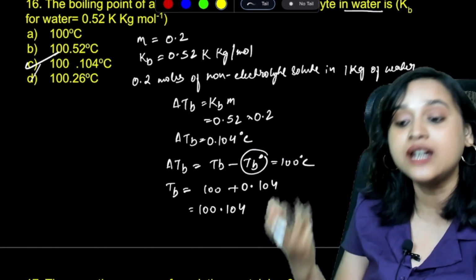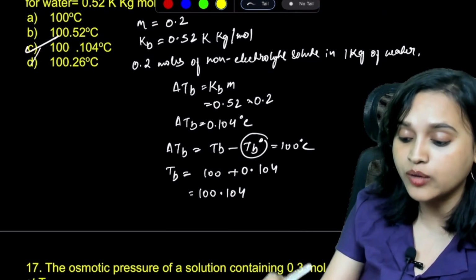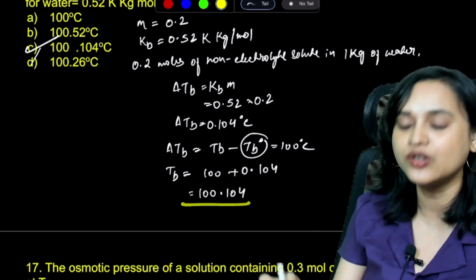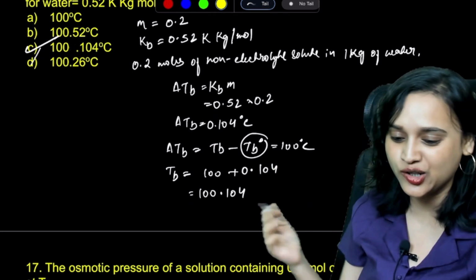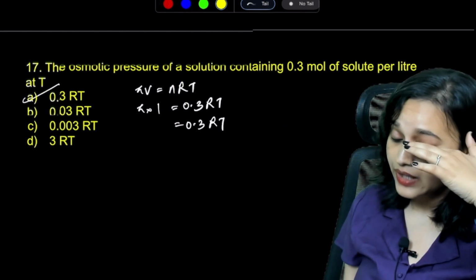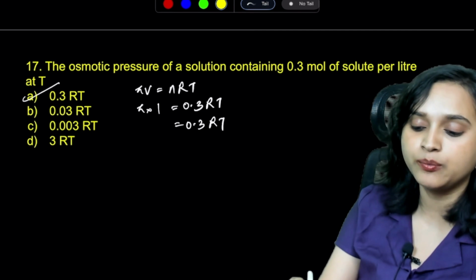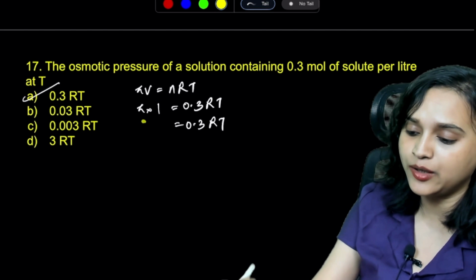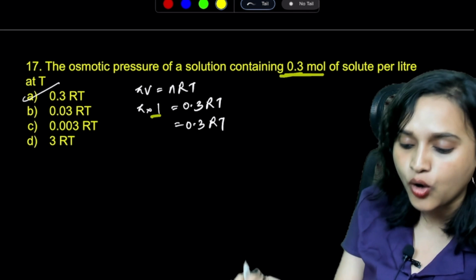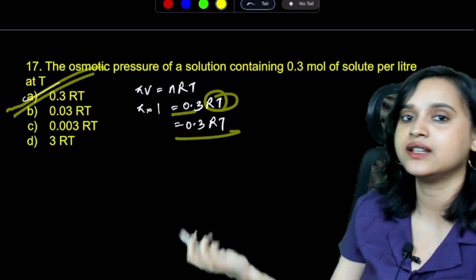If you want to calculate Tb now, see, it is a non-electrolyte in water, so water boils at 100 degrees Celsius. 100 plus the delta Tb is going to give you Tb of the solution. Understood? And option C is the correct answer. Okay. Next question. Osmotic pressure of a solution containing 0.3 mole of solute per liter. So pi V is equal to nRT. Pi multiplied with volume 1 liter. So 0.3 mole, so 0.3 multiplied with RT. That means 0.3 RT. Option A is your correct answer.